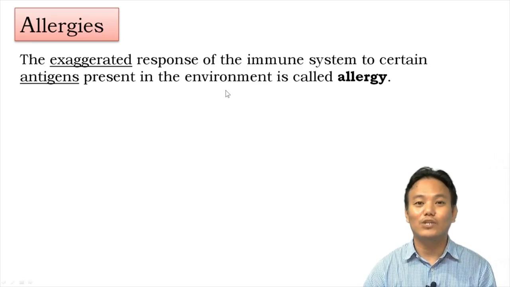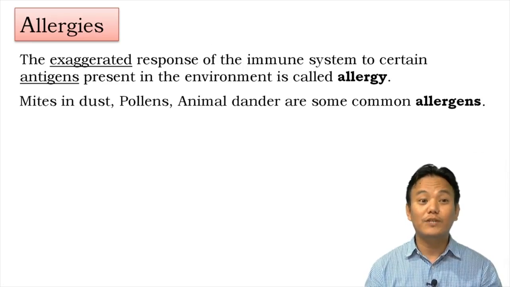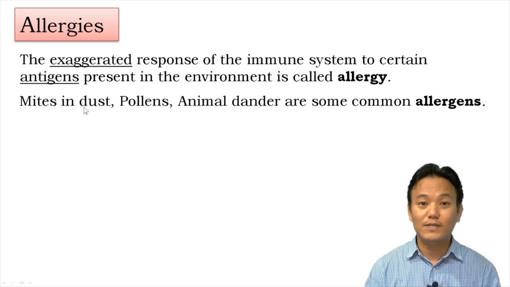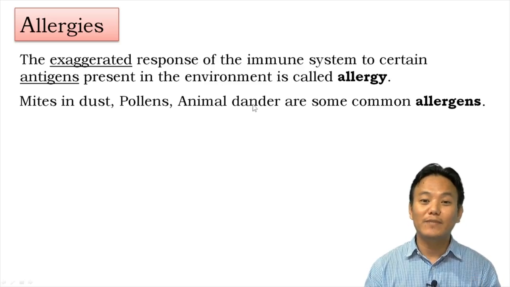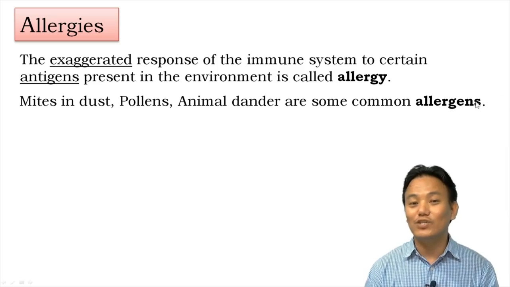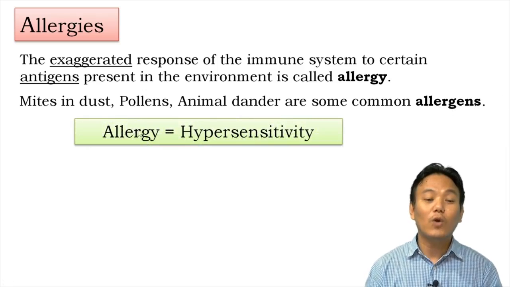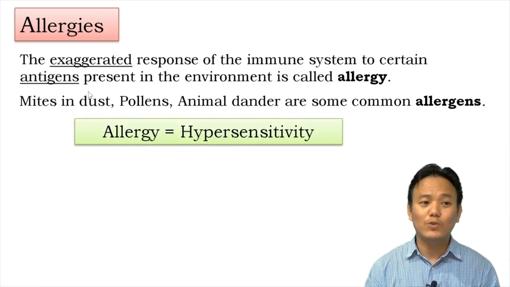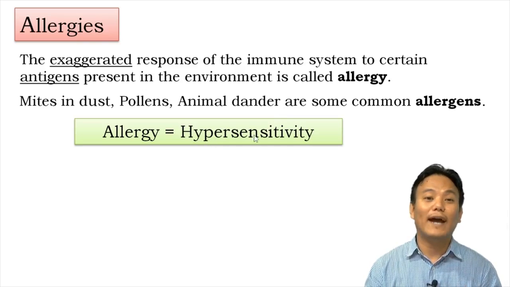Allergy can be triggered by substances like mites in dust, pollen grains, animal dander, or even some food materials. These substances which can trigger allergy are called allergens. We can also call allergy hypersensitivity. These substances are not potentially pathogenic or toxic to our body, but our immune system responds in an exaggerated manner. That is why it can also be called hypersensitivity towards these chemicals.